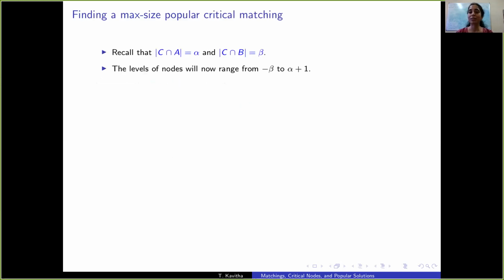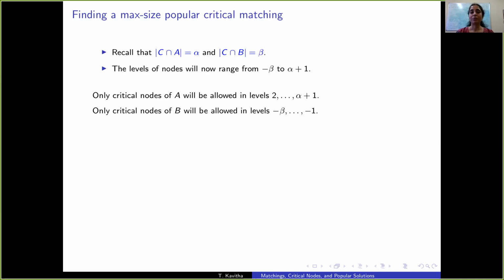How do we find a max-size popular critical matching? Now the levels of nodes will range from minus beta to alpha plus 1. In the previous algorithm, it was alpha. And only critical nodes of A will be allowed in these levels, 2 to alpha plus 1. And as before, it's only critical nodes of B that will be allowed in negative levels.